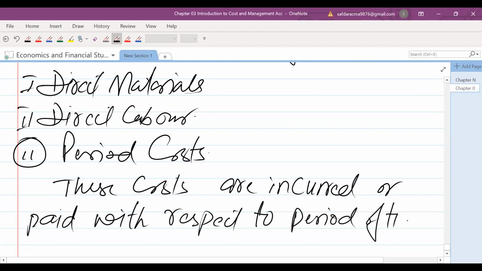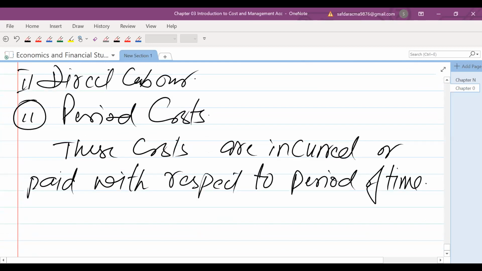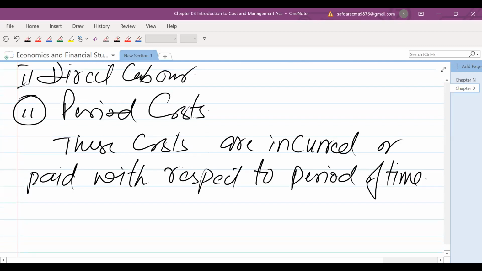It might be on a monthly basis. For example, salaries. Whether there is work or not, we have to make the payment.